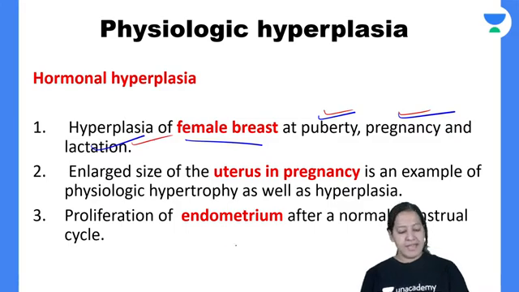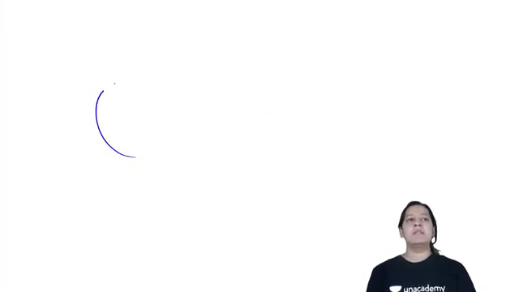Have you got it? The second example is the uterus during pregnancy. See, this is a normal uterus.